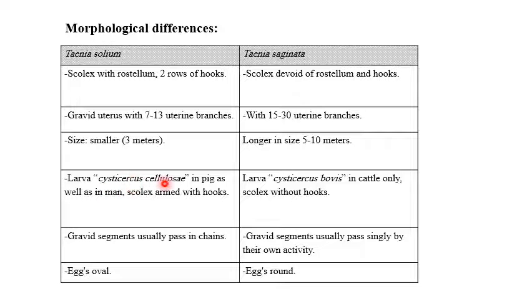Larva: Cysticercus cellulosae in pig as well as in man, scolex with hooks. Larva: Cysticercus bovis in cattle, scolex only without hooks. Gravid segments usually pass in chains, while in Taenia saginata gravid segments usually pass singly by their own activity. That means that gravid segments in Taenia solium are not motile, while in Taenia saginata they are motile proglottids. Eggs in Taenia solium oval, while Taenia saginata round. These are the major differences between Taenia solium and Taenia saginata.